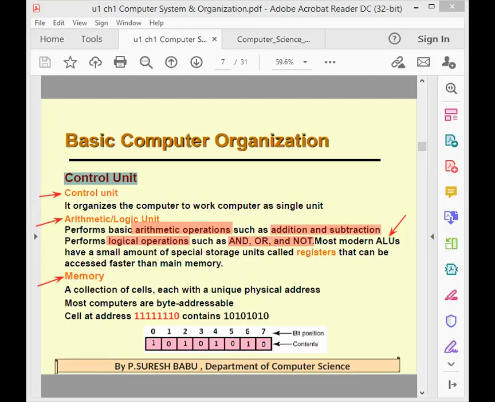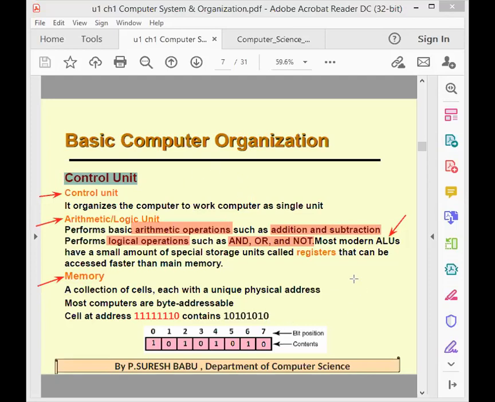Students, everyone clear about arithmetic and logic unit? It performs arithmetic operations and logical operations. Arithmetic operations mean normal mathematical operations like addition, subtraction, multiplication, division. Logical operations mean working with Boolean values with the help of AND gate, OR gate, and NOT gate.